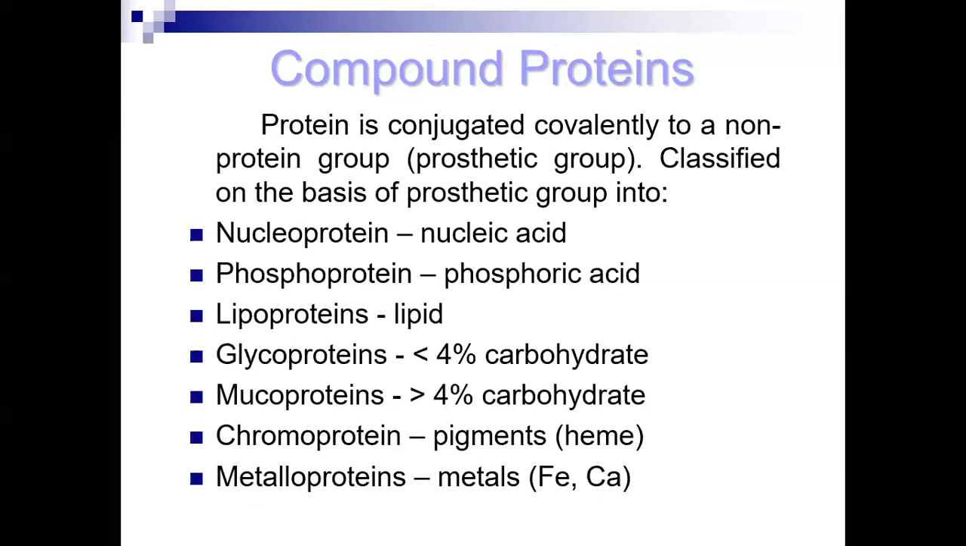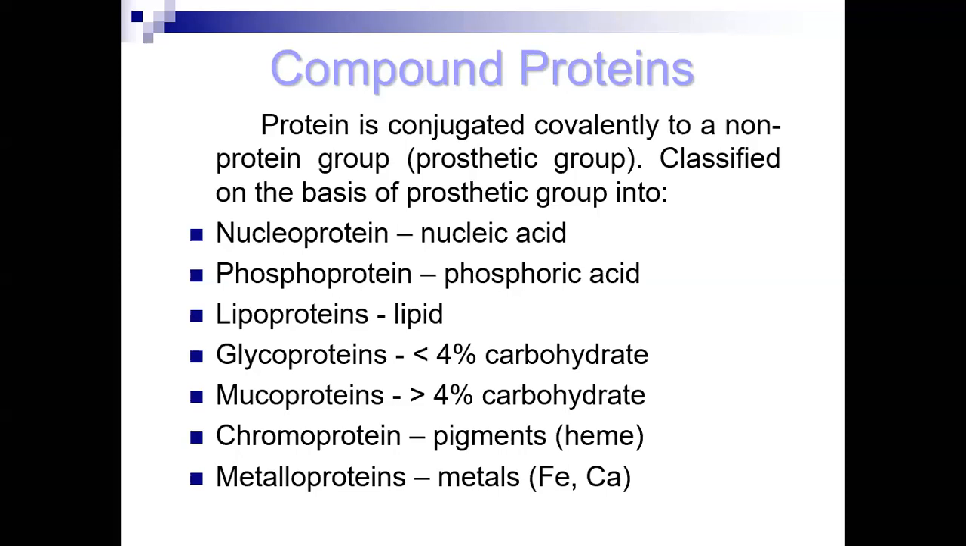So compound proteins are bound with a non-protein part, present as a clustered group. So in nucleoprotein, these are present in the nucleic acid. Phosphoproteins are phosphorus containing proteins, phosphoric acid containing proteins. Nucleic acid is present with the protein, therefore these are called nucleoproteins.